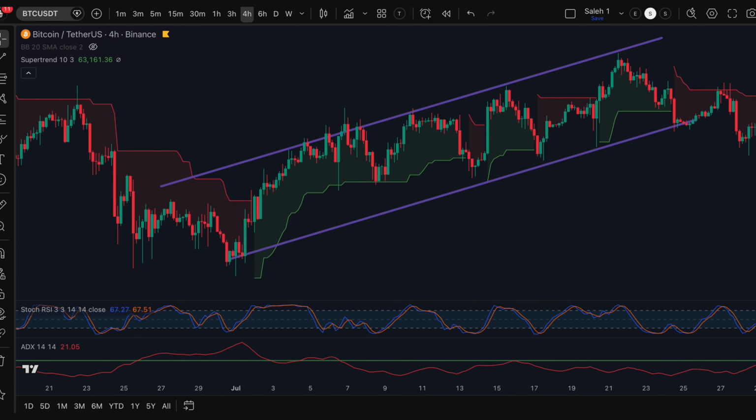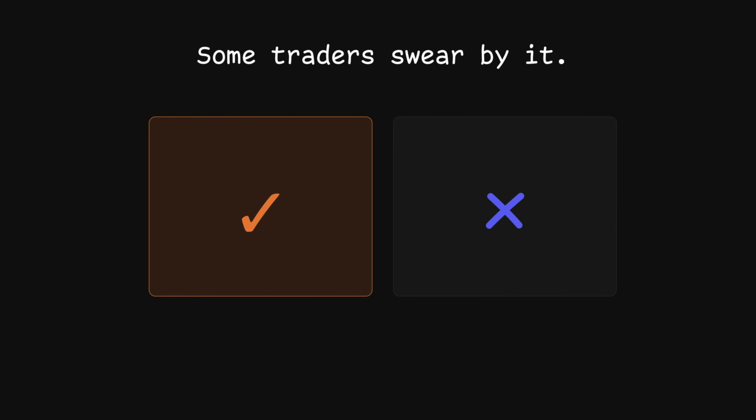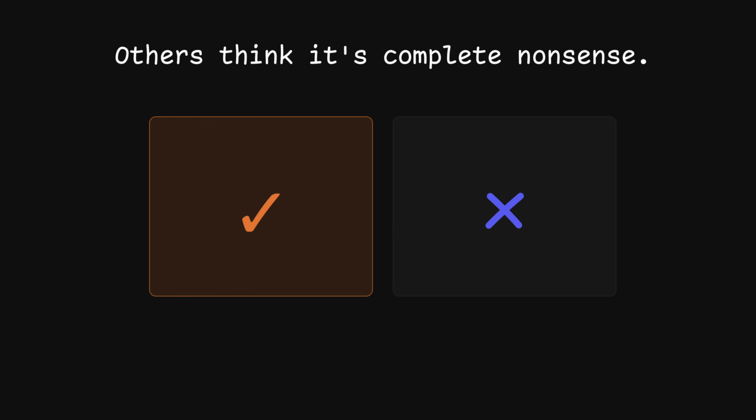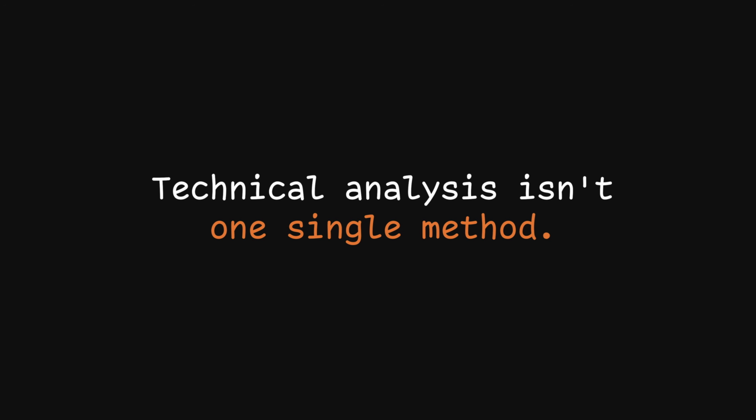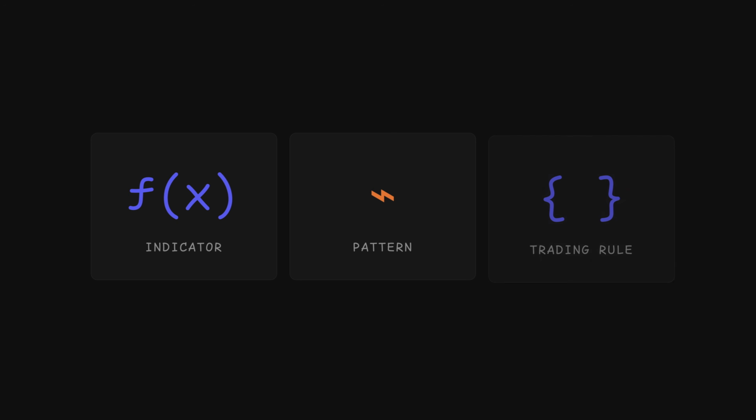Does technical analysis actually work? Some traders swear by it. Others think it's a complete nonsense. The problem is that technical analysis isn't one single method. Every indicator, pattern, and trading rule makes a different claim about the market.